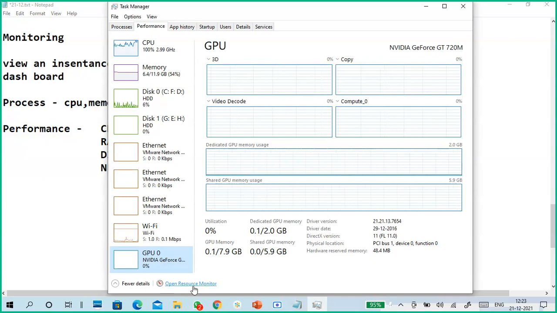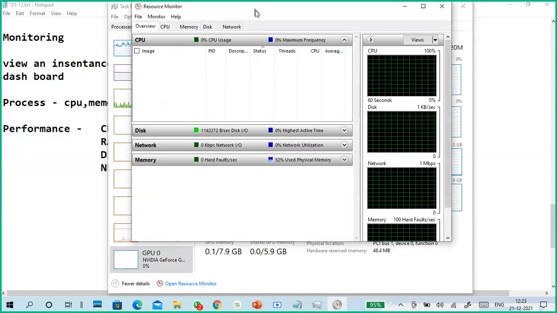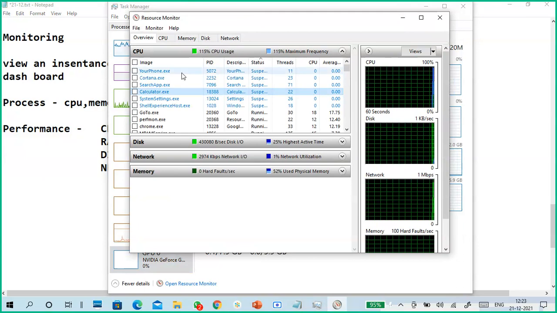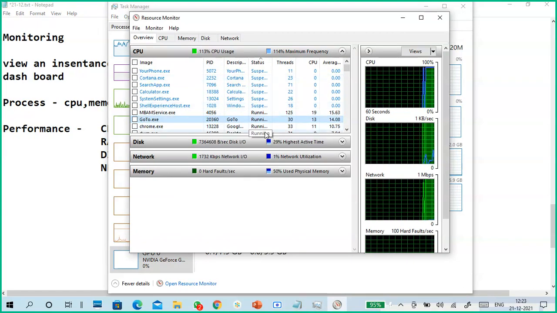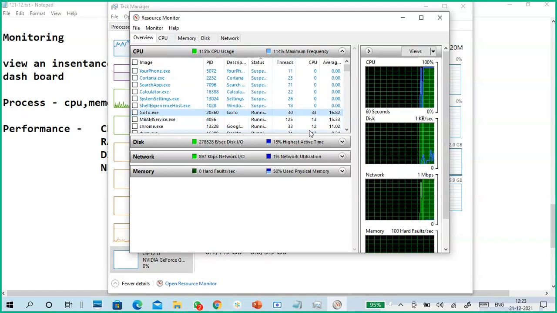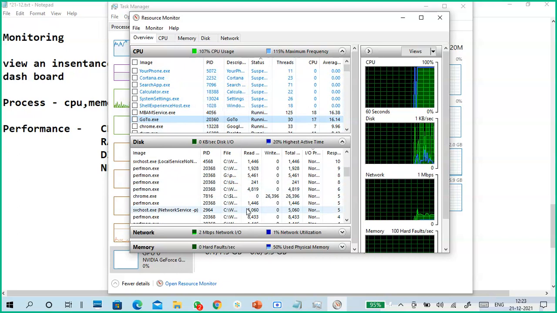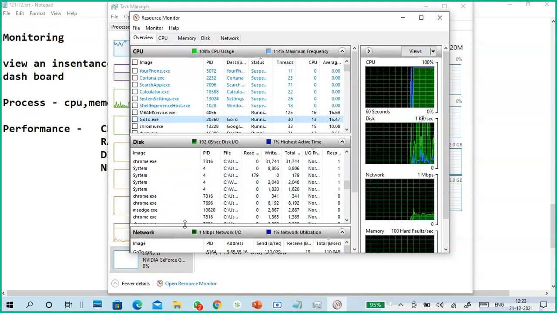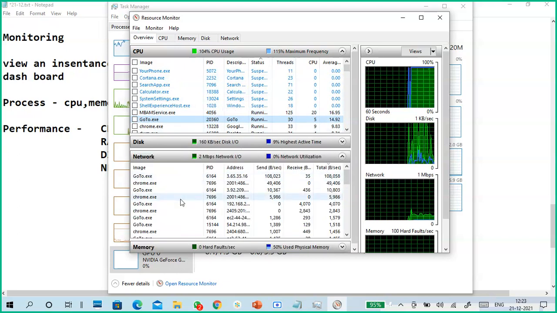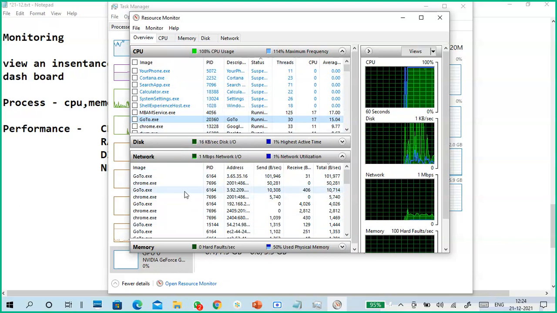You can go to this one, open resource monitor. Click on resource monitor. So this is the resource monitor. Here is CPU utilization, each CPU, and what processes are going on, what the process ID is, the status, threads, CPU, like this. And disk related, what processes are using your disk. Network related, what processes are using your network, so the burden on your network.